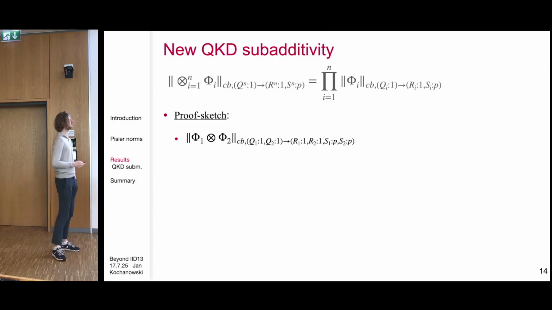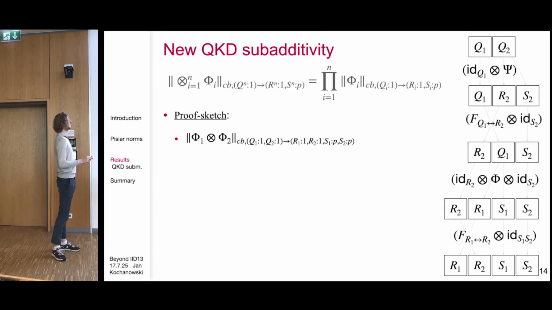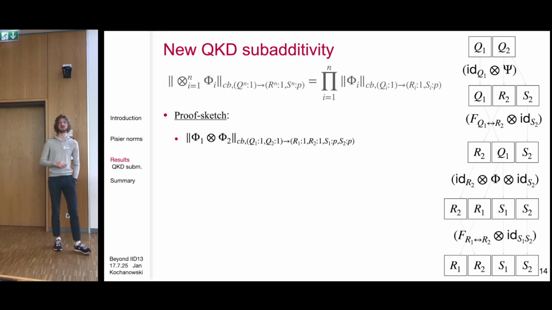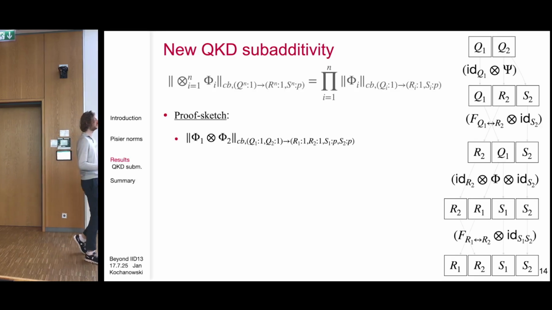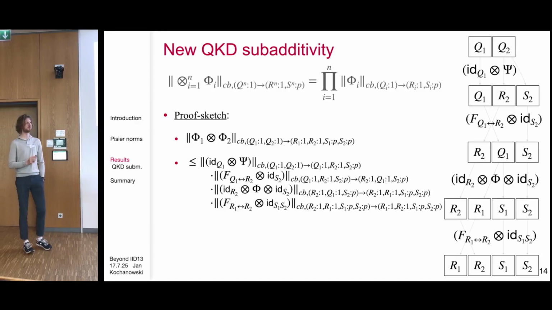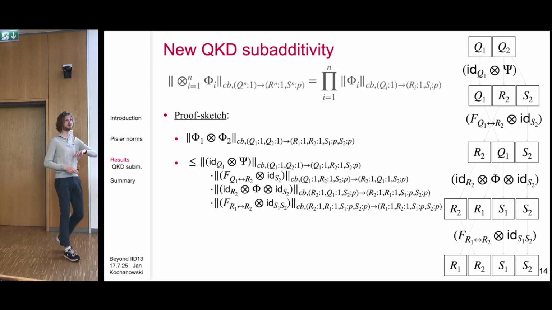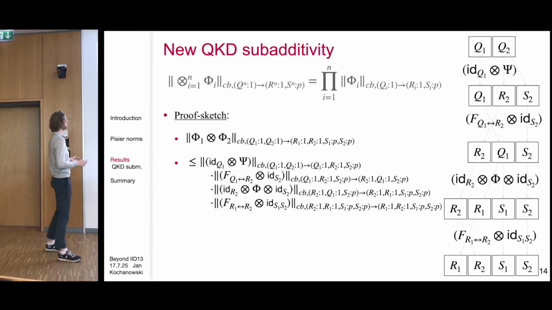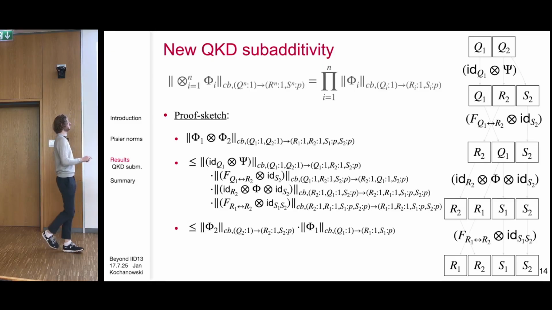And we can rewrite this a bit, because to get from Q1, Q2 to R1, R2, S1, S2, we don't just apply phi 1 and phi 2, but we also have to apply swaps on certain systems to get the order of the indices right. And then you can decompose this tensor product of these maps as a product of 4 maps, and then you can use the submultiplicativity, and then it turns out that swapping 2 systems with the same index doesn't matter. So this swap and this swap goes away.